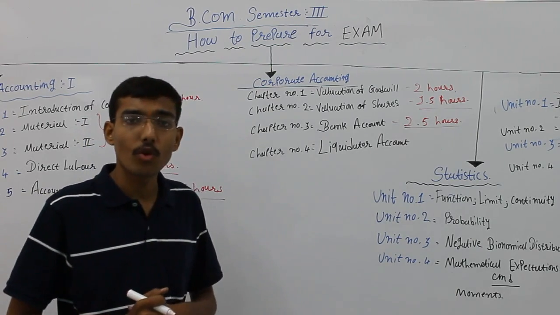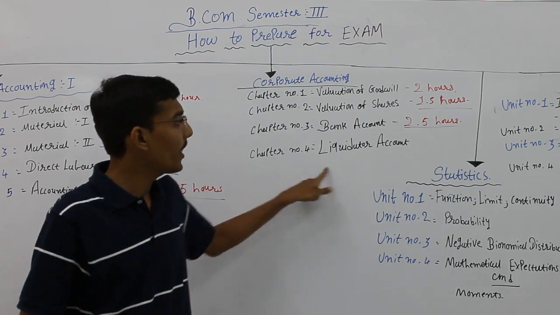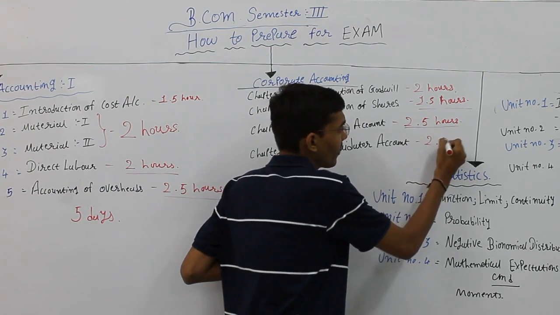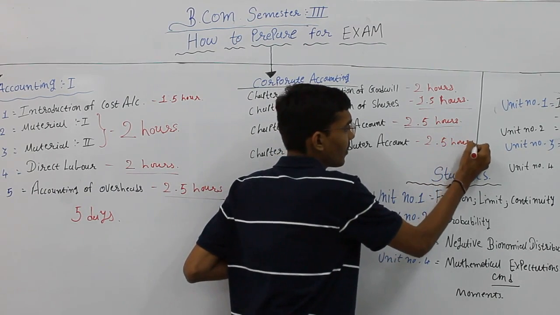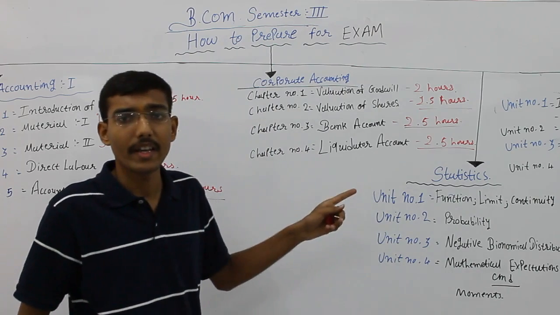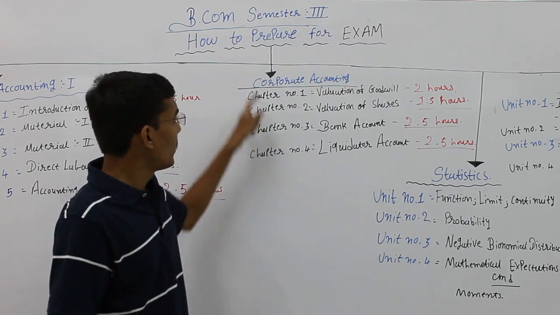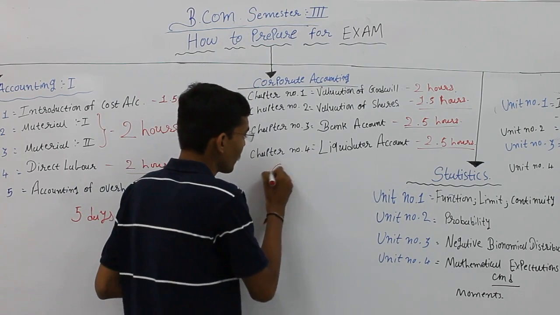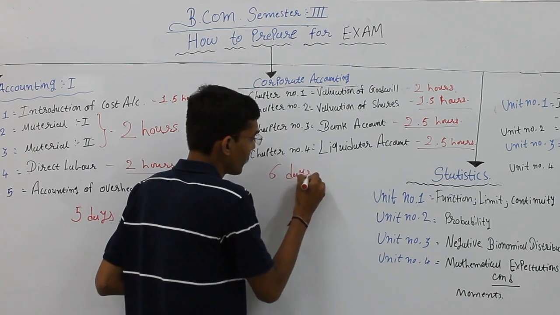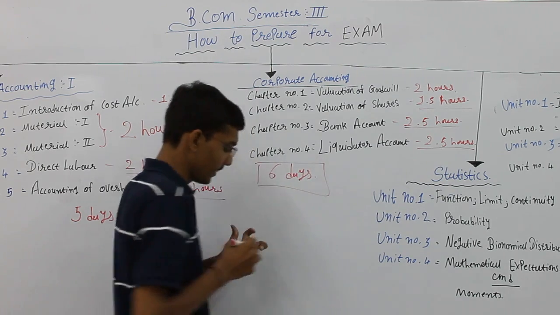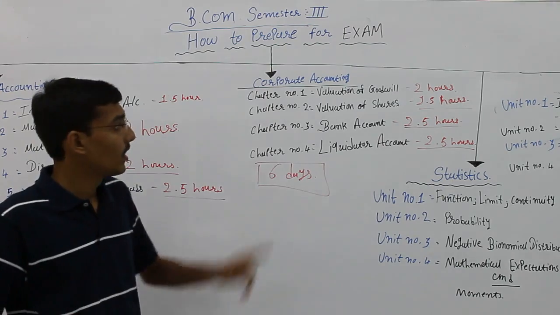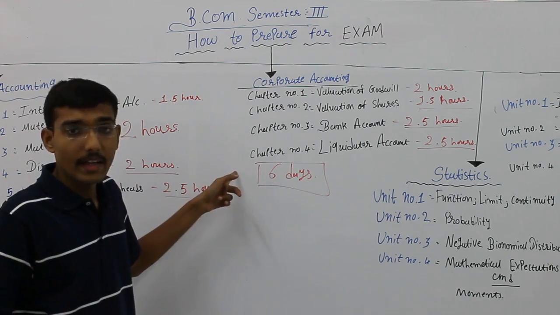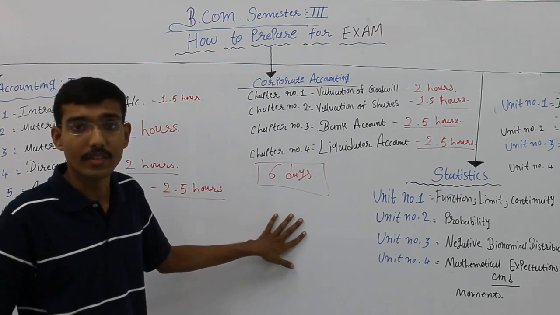Now unit number 4, chapter number 4, liquidator account. It may take 2.5 hours if you study in depth. The maximum days for this subject is 6 days, with theory. In this subject it will take maximum 6 days.